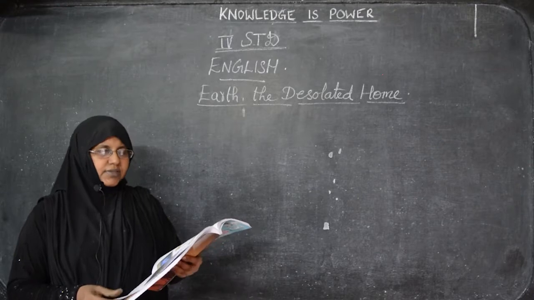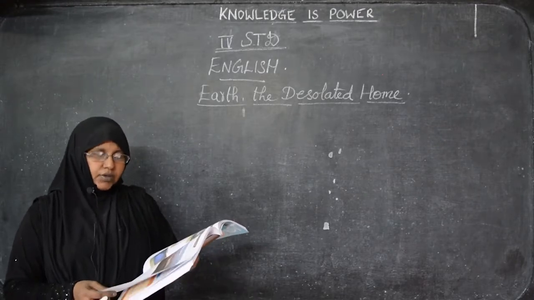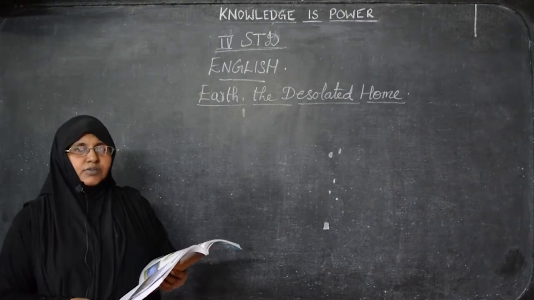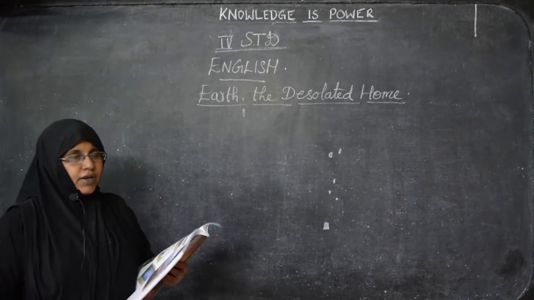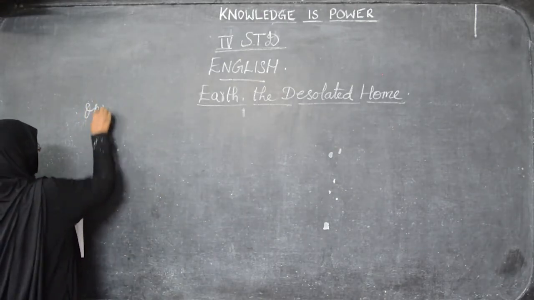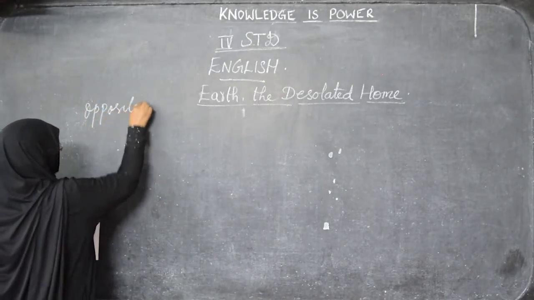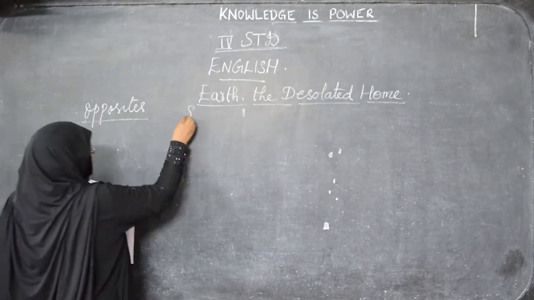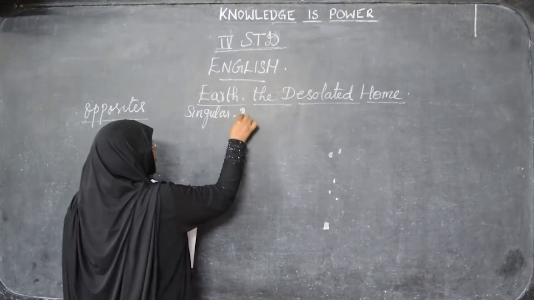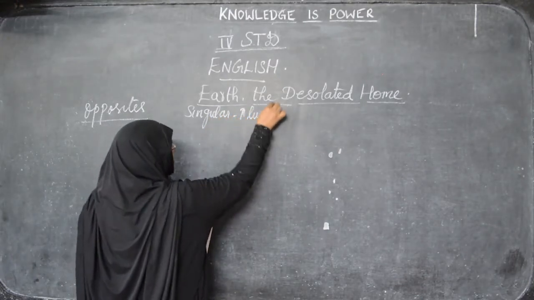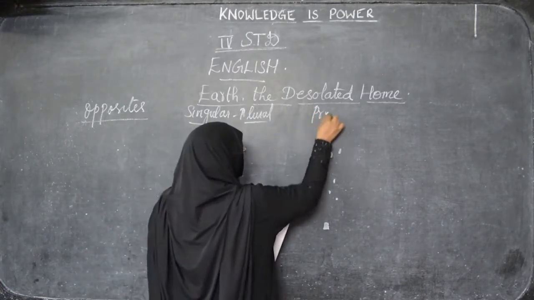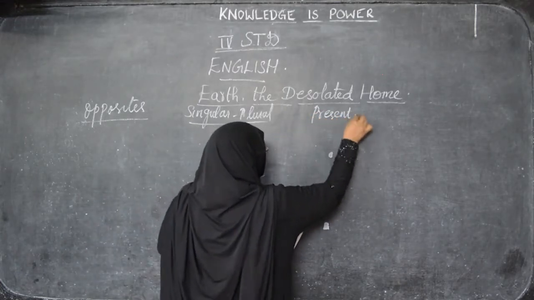Children, I finished the lesson at the desolated home. I already finished the meanings also. Now, present tense, past tense, singular, plural and opposite we will see now. In this lesson, opposites, then singular, plural, then present tense, past tense.